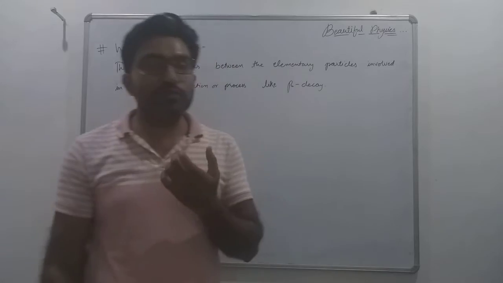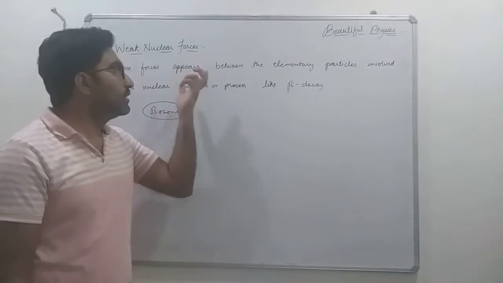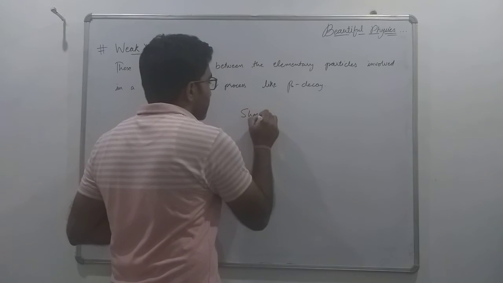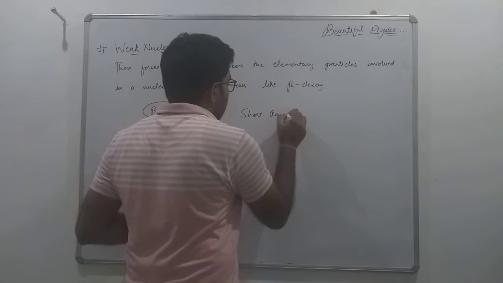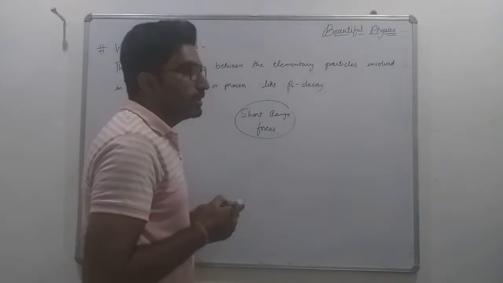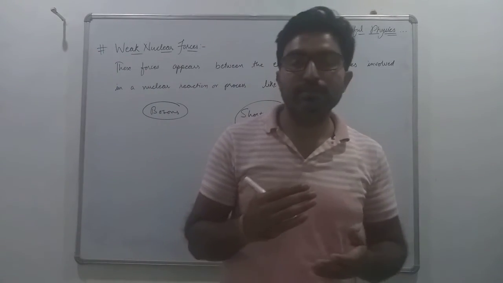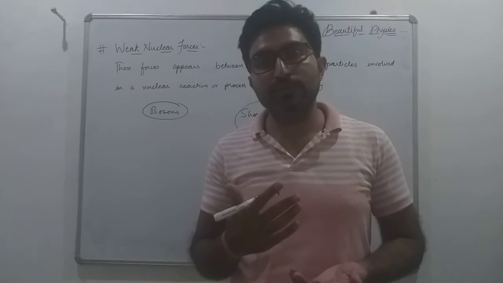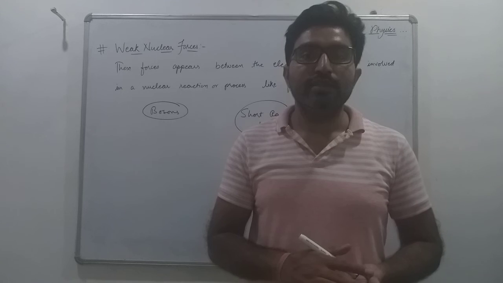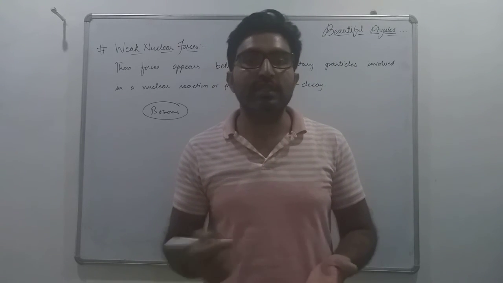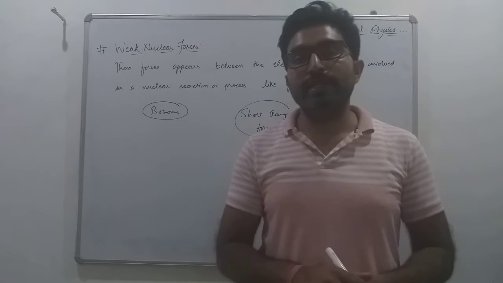The weak nuclear forces are also short range forces, because the range is of the order of 10 raised to power minus 15, approximately greater than that, sometimes just outside the nucleus, where they start acting on the elementary particles.